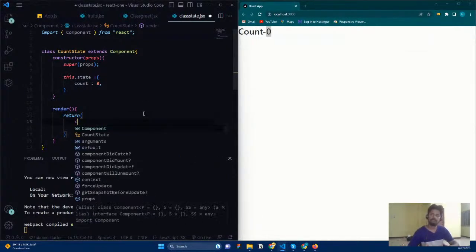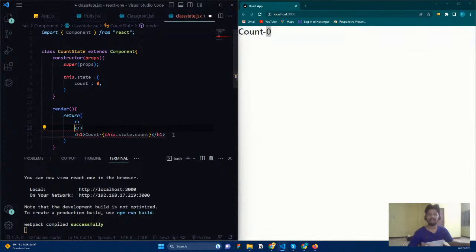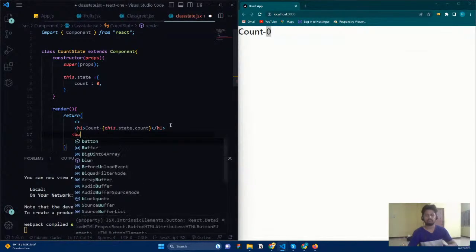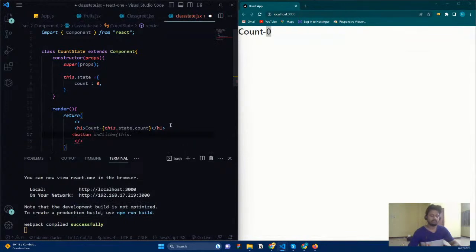So before that, we need to wrap the component with a fragment or a div because it needs to return a single element. So I'm just going to say button. Okay. And the button is going to have click. Okay, and here I'm going to add an event listener for this button component.